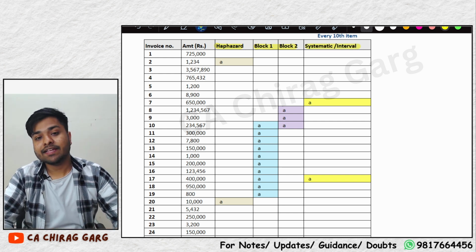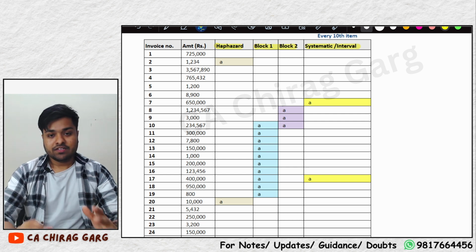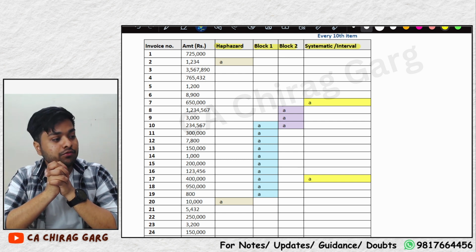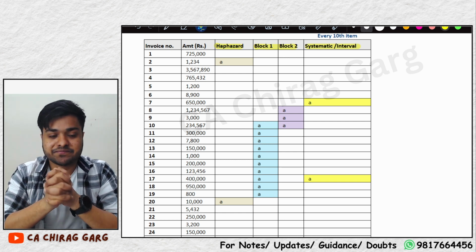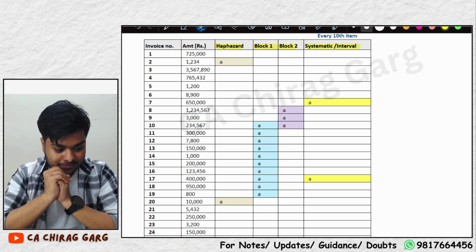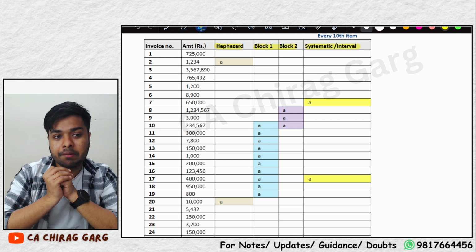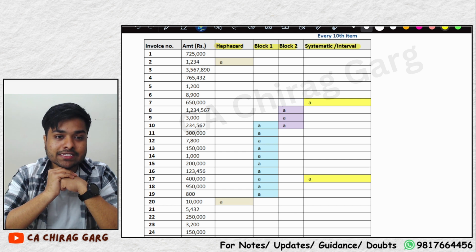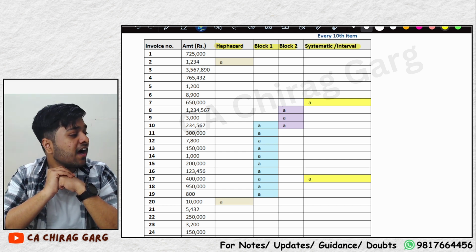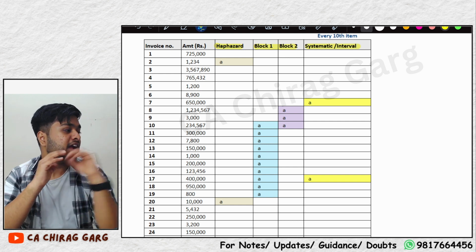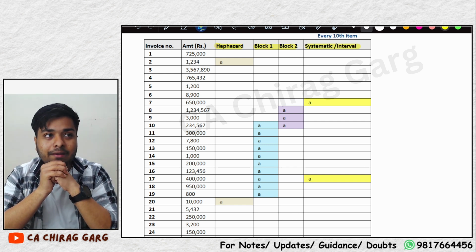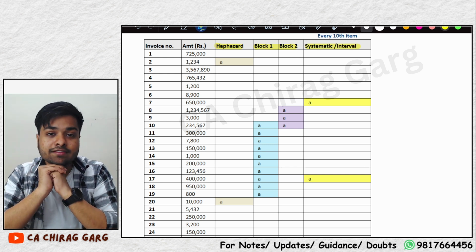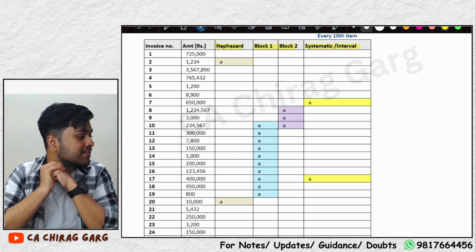Let me tell you about haphazard sampling. Let's suppose Rahul, an auditor, goes to an office and wants to select a sample from Neha. He says, Neha ma'am, what's the number of your car's number plate? Neha says 2456. Hey article, take 2456 as a sample. Okay ma'am, what is your house number? I'm just taking a sample. Neha says 286. Hey article, take 286 as a sample.